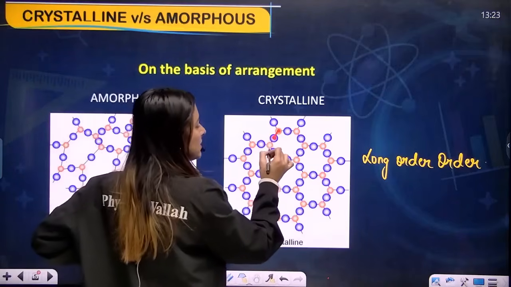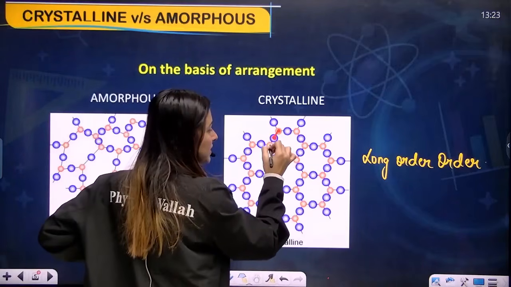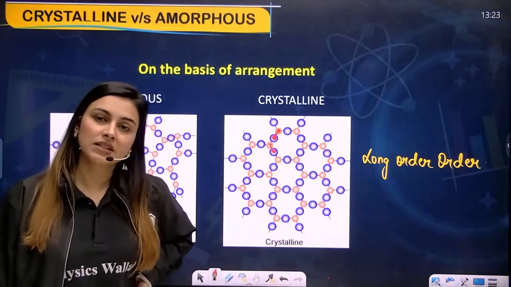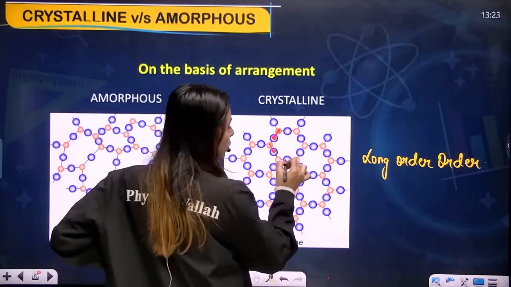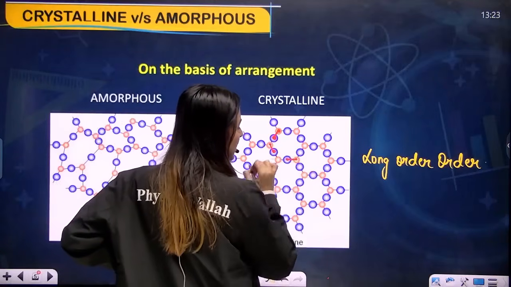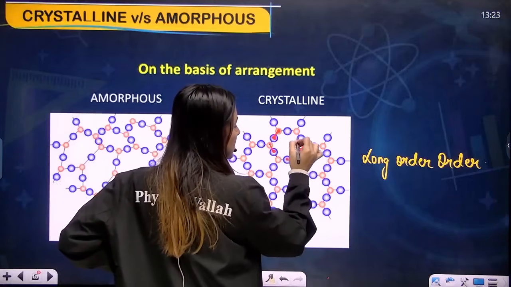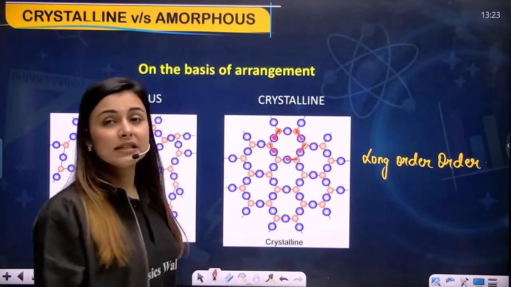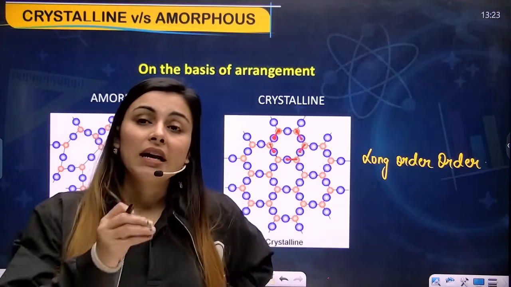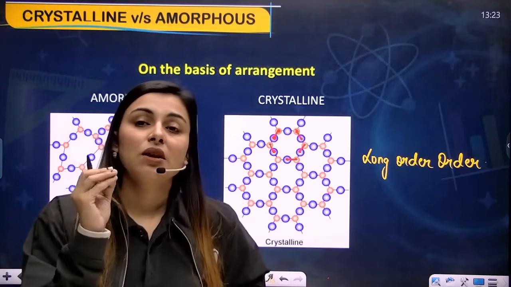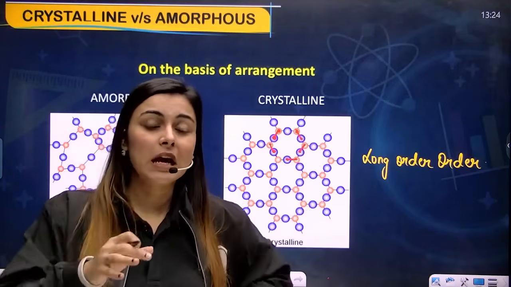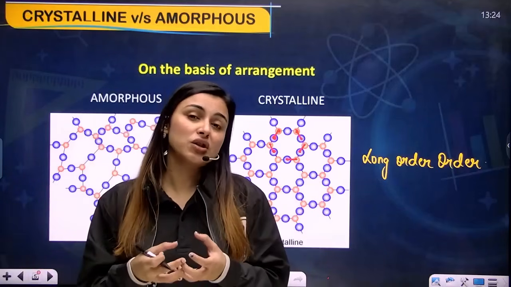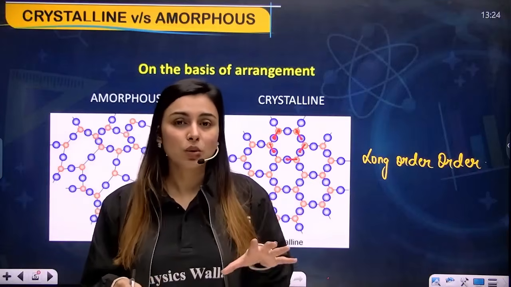Let's take the same two particles, this and this, they are also at the same distance from each other. Similarly, if I talk about this particle and this particle, they are also at same distance, this particle and this same distance, this and this same distance. So I can say that the particles are at equal distance from each other. Now since they are placed at equal distances, obviously the forces of interactions between them are also equal, right?